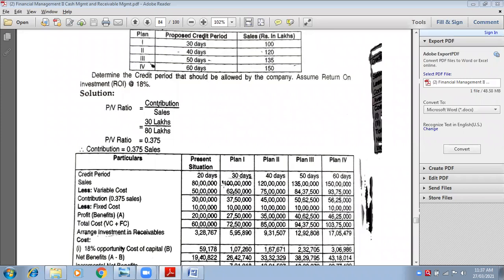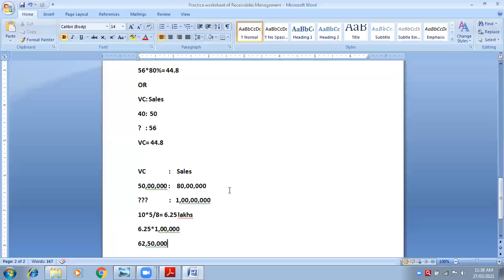So 1 crore, we were calculating contribution. PV ratio is 37.5 percentage, so contribution is 37.5 percentage of sales. So for plan 1, 1 crore into 37.5 percentage, you will get contribution. And if this contribution is deducted from sales, you will get variable cost. But I feel this method is much easier. It is just a cross multiplication, and once you do it for plan 1, you do not have to do it again and again.